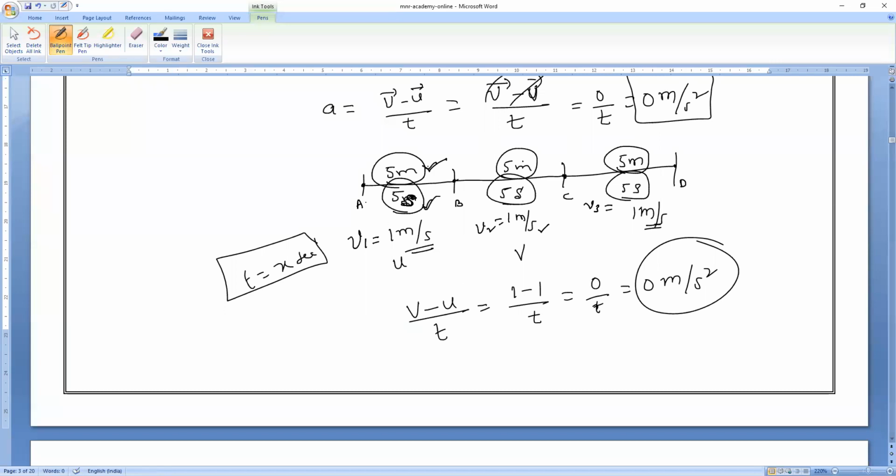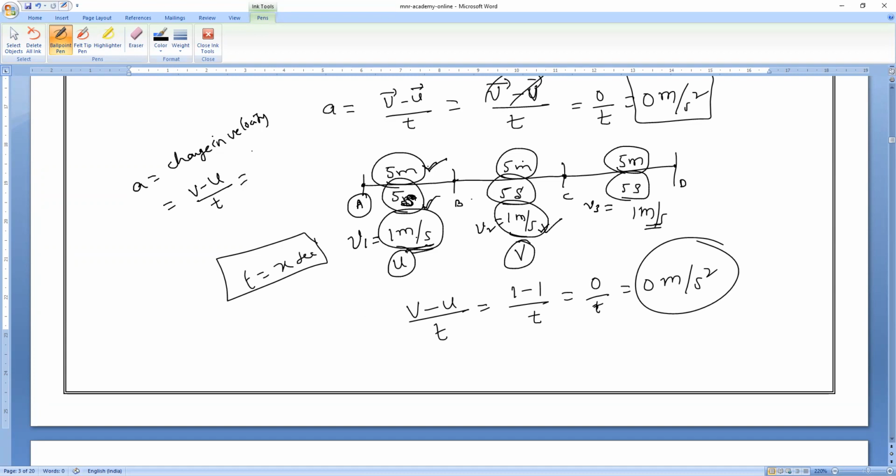Now I want to find, from A to B or B to C, what is its acceleration? What do you mean by acceleration? Acceleration means change in velocity for a given period of time. The velocity from A to B is 1 meter per second. From B to C also 1 meter per second. I am taking this as the initial velocity and this as the final velocity. So acceleration is final velocity minus initial velocity, divided by the time period.